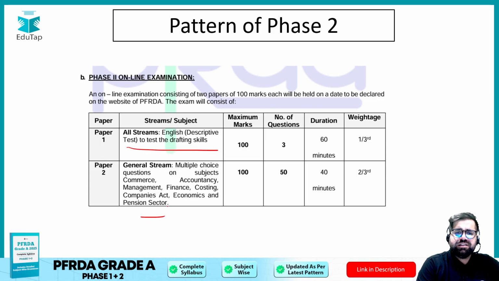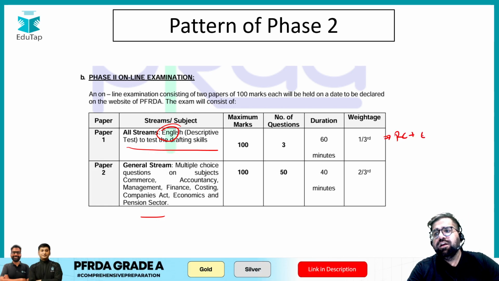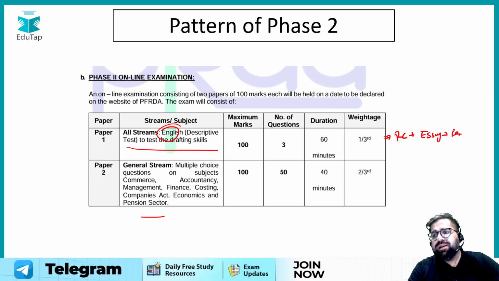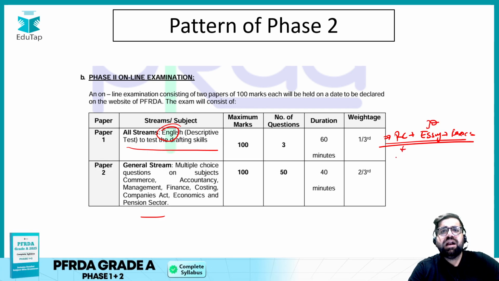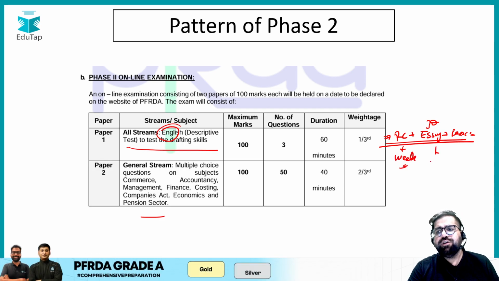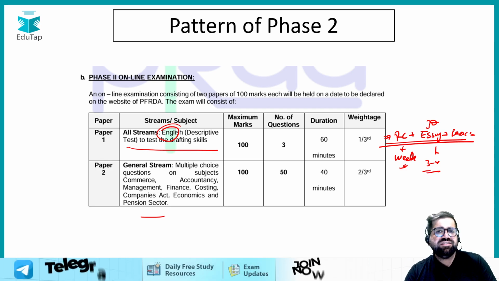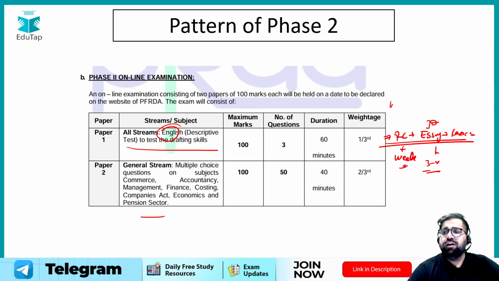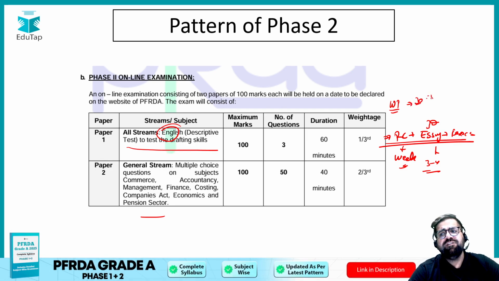Now for all streams, you have to give the English paper definitely, and in the English paper, I have told you, you will get RC, you will get an essay, and you will also get a precis. Right, these are the 3 questions which you will get. And for RC, make sure that you are practicing some reading comprehension on a weekday basis, or you can say you are practicing on weekends. In the essay also you will get 3 to 4 topics, so you just have to keep your descriptive writing speed at least good. So if you are able to type up to 30 or 35 words per minute, you are good to go. Okay, so this is all about phase 2.